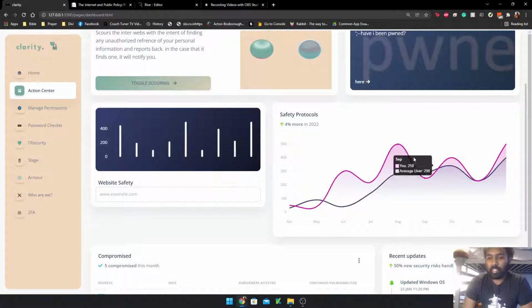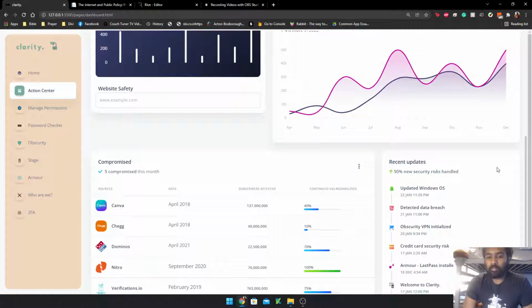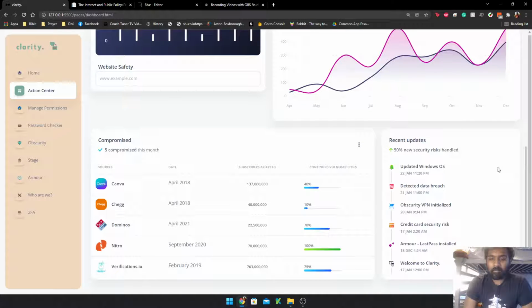And this is obviously mock data, but this is how it would look as it would accumulate your everyday actions in terms of fighting against data breaches. And these are some of the previous data breaches that my email has been a part of, that has been pulled up from the API, and these are the things that I've done to combat them.